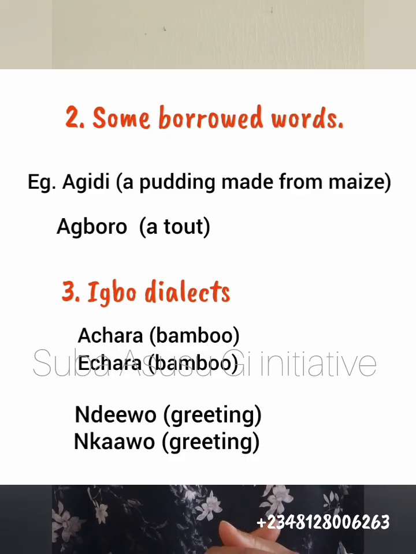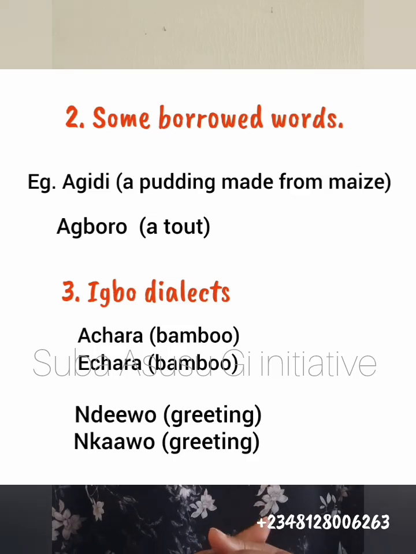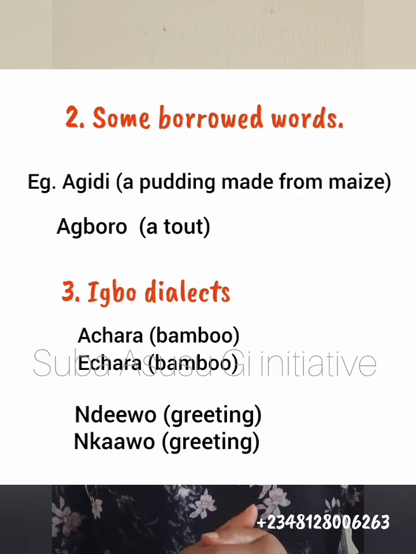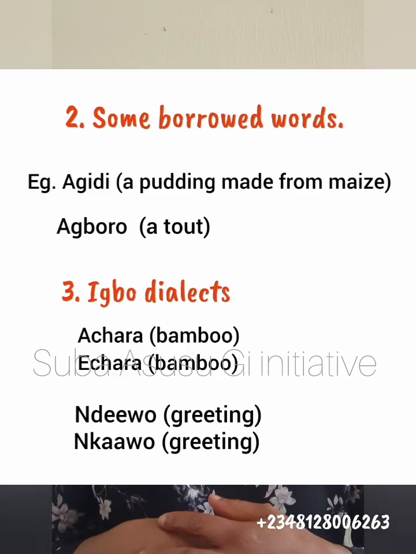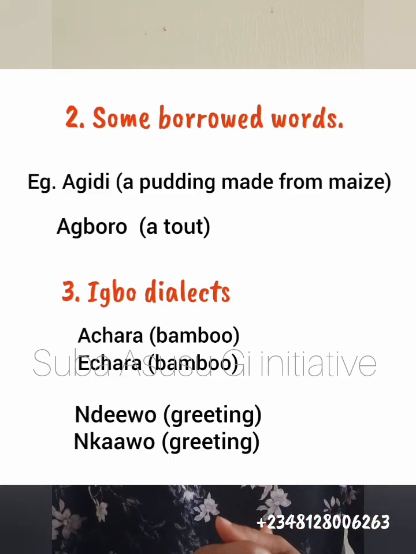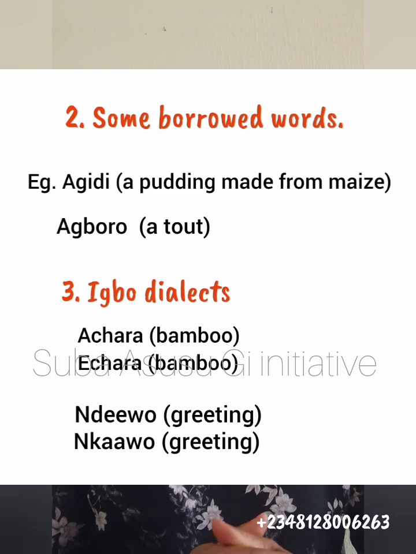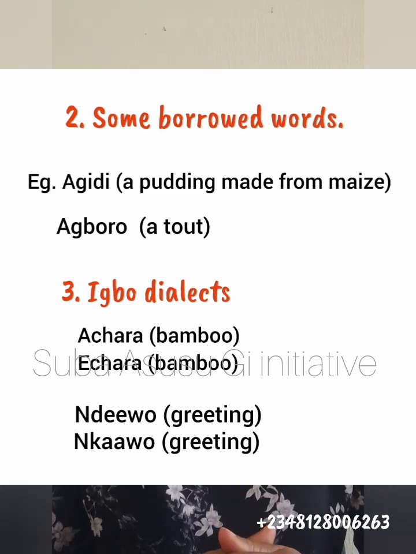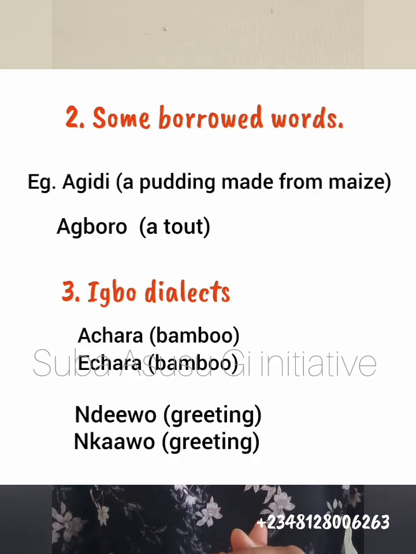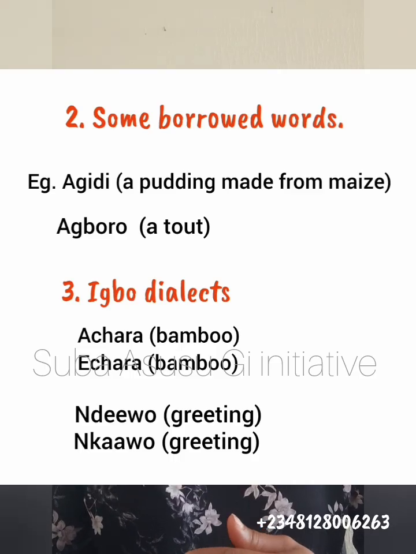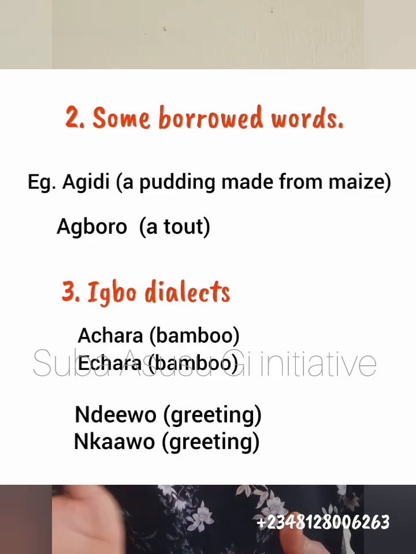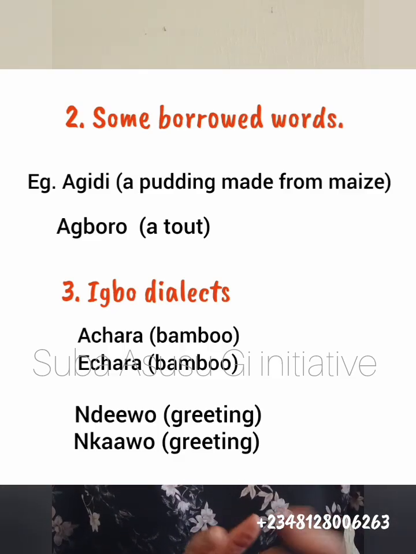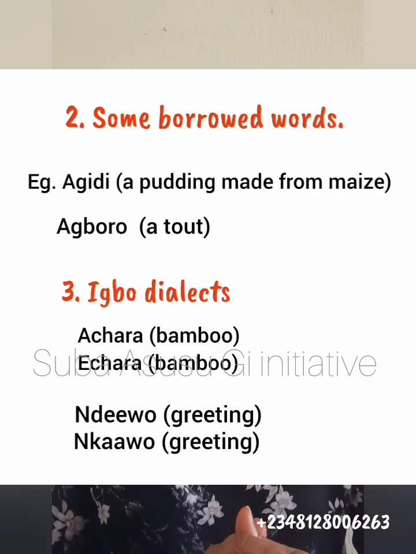Second example, the word again, ndewo, our greeting. You find out that some dialects don't say ndewo. In fact, you have different variations of that greeting. But ndewo is the Central Igbo greeting. But you have people who say nkawo. So when they say nkawo, you find out that it no longer obeys the vowel harmony rule, because a belongs to otu a and o belongs to otu e.